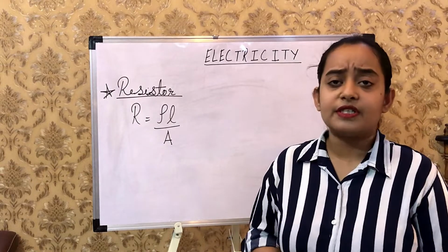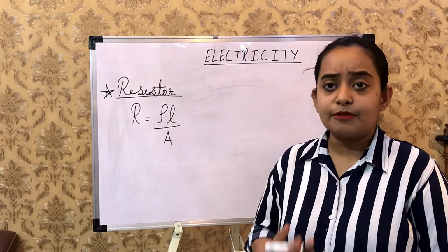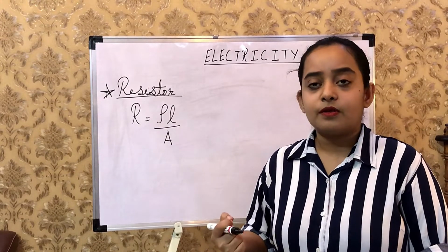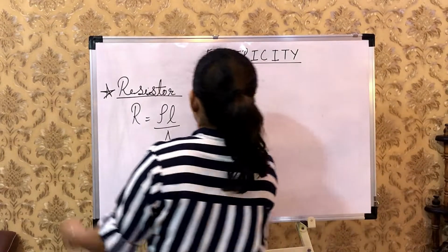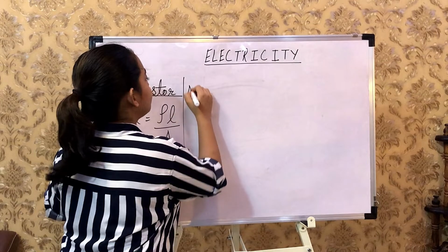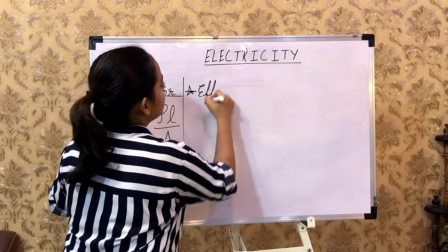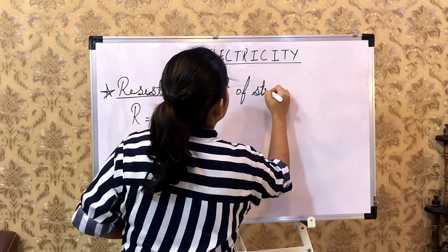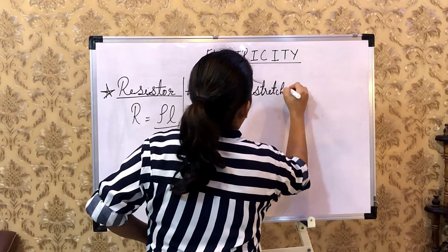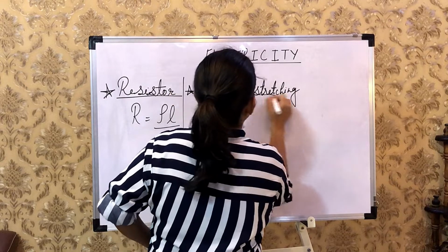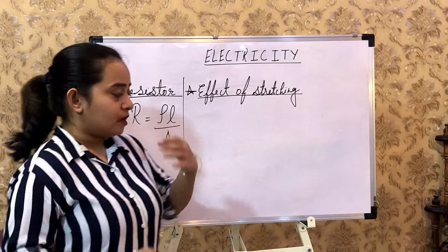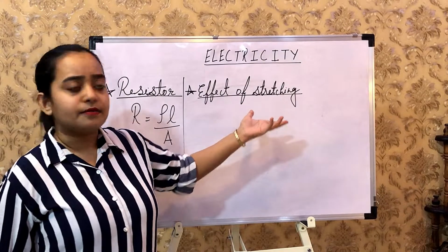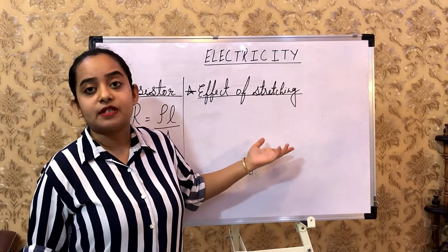Taking into account that resistance depends on the physical dimensions, we will look into the effect of stretching of wire on resistance. By stretching I mean we'll deal with certain changes in physical parameters.